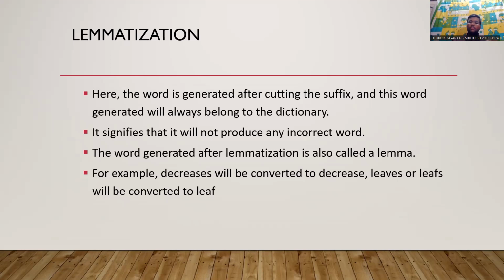So it will be converted into leaf. In the dictionary, we only have the meaning for leaf, not for leaves. So it will convert leaves into leaf, but not leaf into leaves. This is where lemmatization works. Its significance is that it will not produce any incorrect word, as it takes the words which belong to the dictionary. The words generated after lemmatization are called lemmas. For example, decreases will be converted to decrease, and leaves will be converted into leaf.